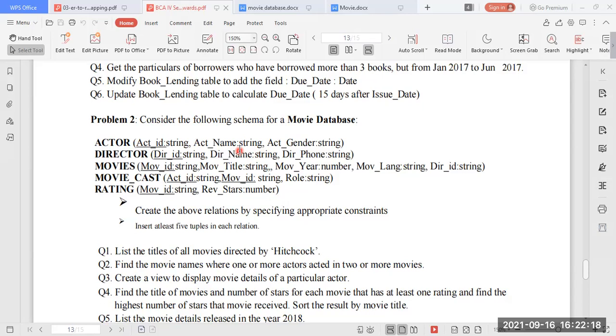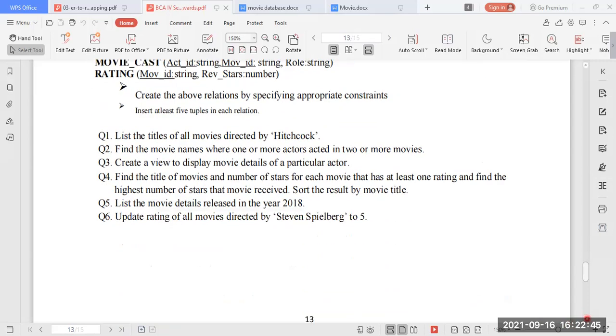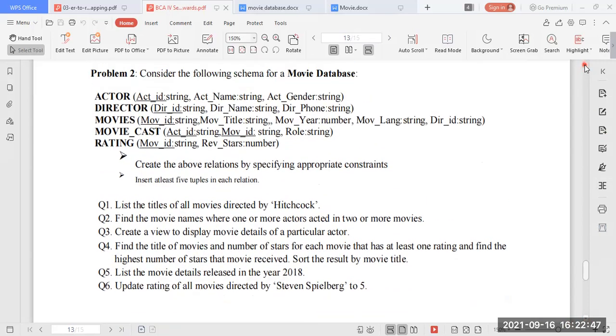I'll be showing you what values you are supposed to enter, so that we can be familiar with the kind of queries we are about to execute. Before entering the values, I'll read the entire question, the entire schema of the movie database. We will understand how the tables have to be created and what values are to be taken, which will be helpful for our query execution. So we will begin.